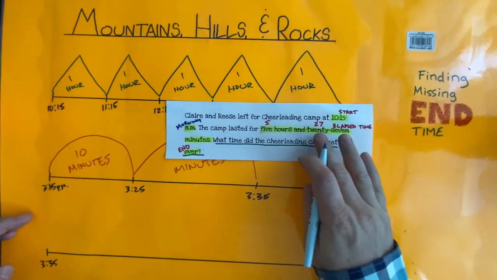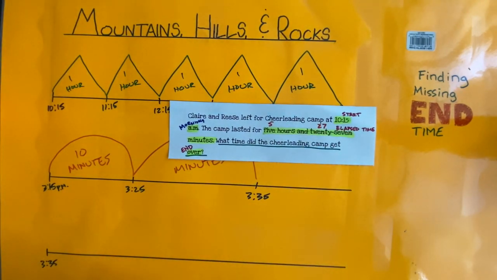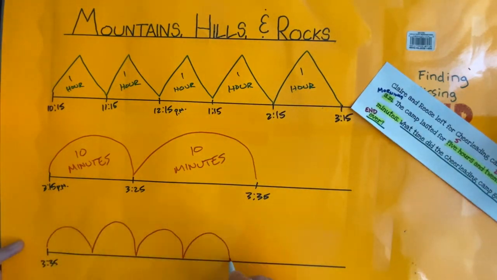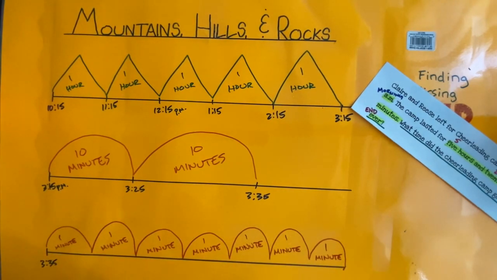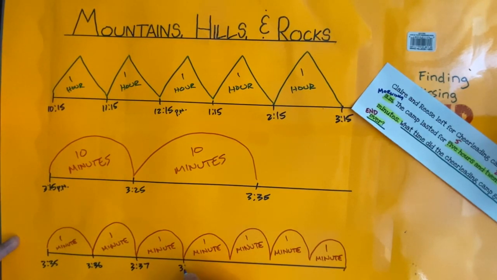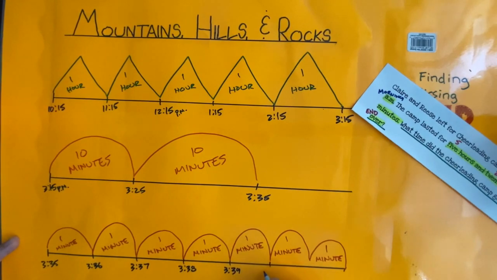3:35 p.m. 27 minutes, there are 7 groups of 1, so we are going to draw out 7 rocks and label. 3:35 plus 1 minute is 3:36. Plus 1 minute is 3:37, plus a minute, 3:38, plus a minute, 3:39, plus a minute, 3:40, plus 1 minute is 3:41, plus a minute is 3:42, which is our answer.